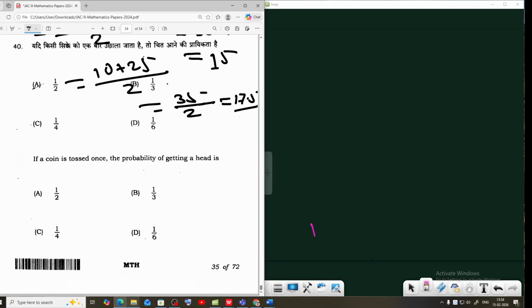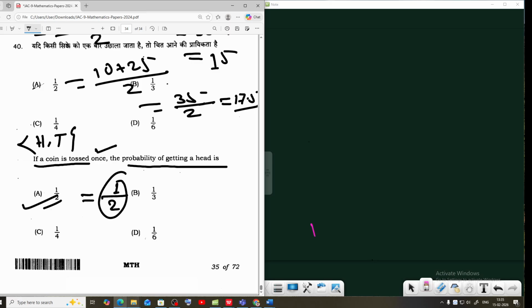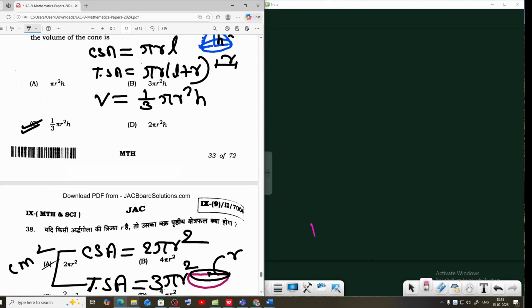Next and last question, probability. A coin is tossed once, what is the probability of getting a head? The coin is tossed once. In one toss we get head or tail. That means total trials will be 2 and the number of trials getting a head is 1. So the answer will be 1 by 2. This is question 40 of the class 9 JAC board paper 2024.